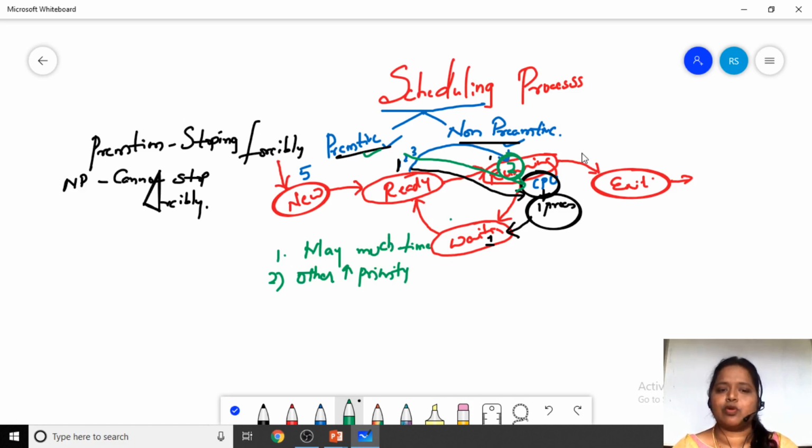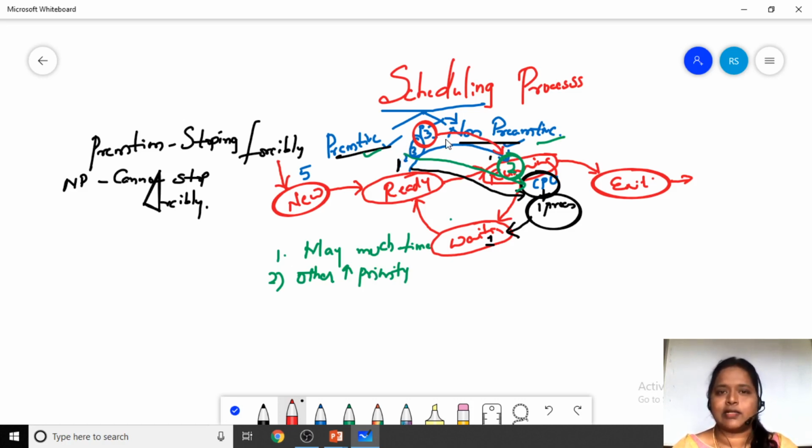When it comes to non-preemption, suppose here we have a process P2, and here we have this process P3. This process P3 is a non-preemptive process. So I have to allocate process P3 to the CPU even though some other process has the highest priority.